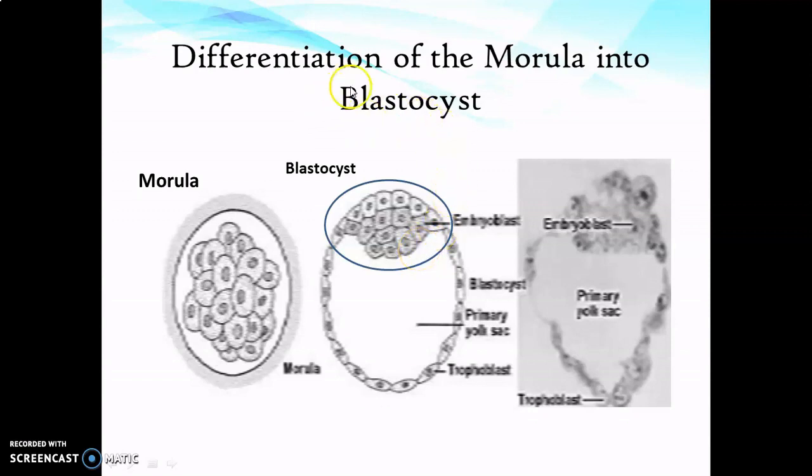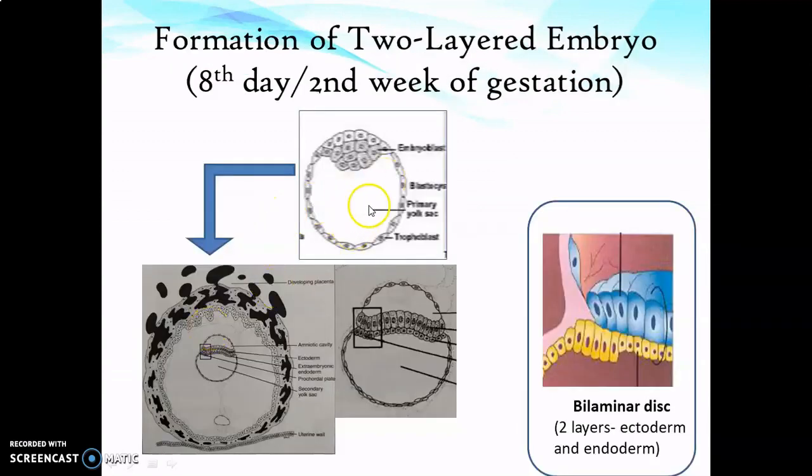The formation of blastocyst is complete by the first week of gestation, and from the 8th day of gestation onwards, the cells of embryoblast start organizing to form a two-cell-layered disc known as bilaminar disc. The two cell layers are two germ layers, which are ectoderm and endoderm. So the cells of embryoblast reorganize to form these two layers known as ectoderm and endoderm.